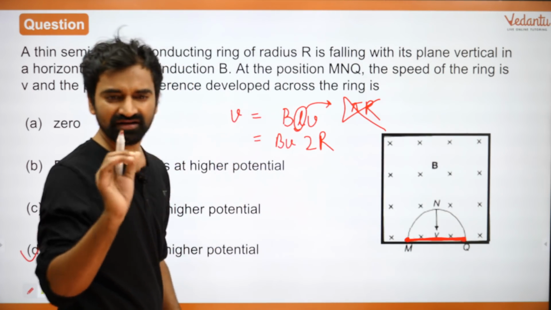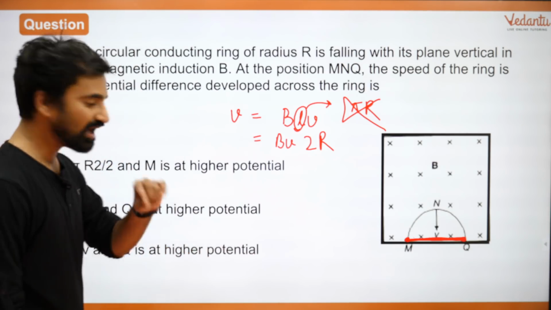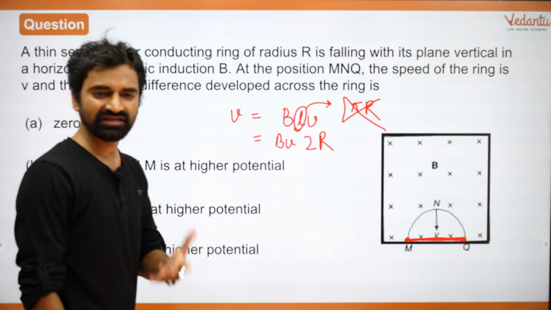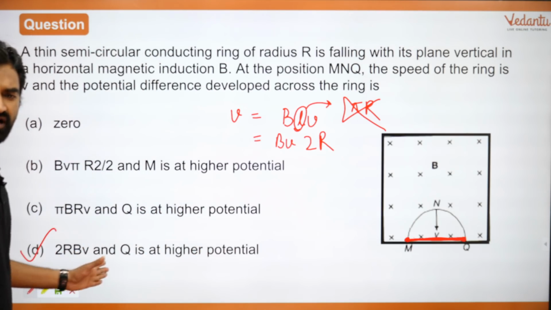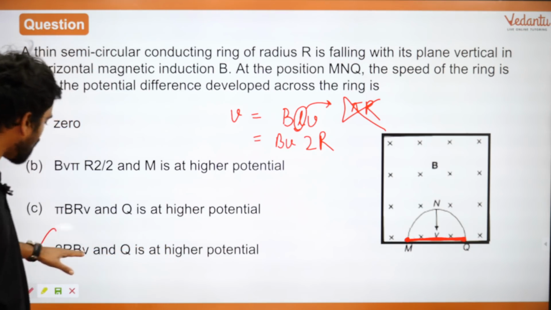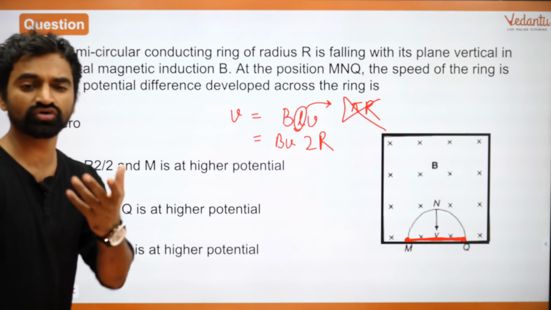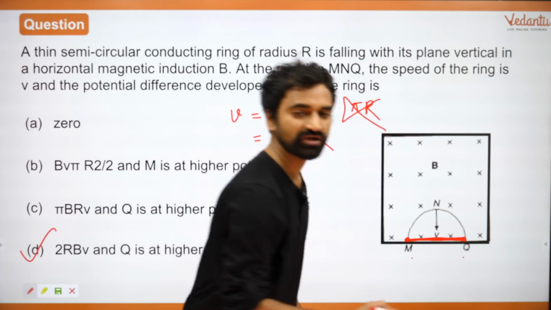However, let me take a little bit more of your time and tell you कि why Q is at a higher potential. Why? Because यहाँ पे options काफी easy हैं. As soon as you figure out कि 2RBV is the right answer, you have the right answer, right? But let's say यहाँ पे option होता कि 2RBV and P is at a higher potential. How would you do then? How do you figure out which point is at a higher potential?